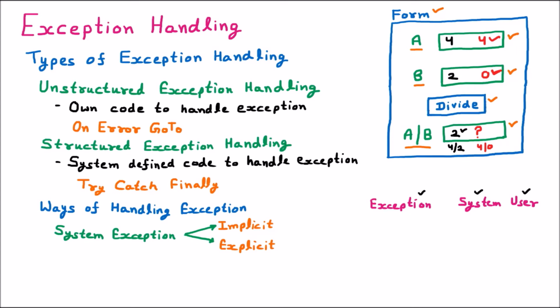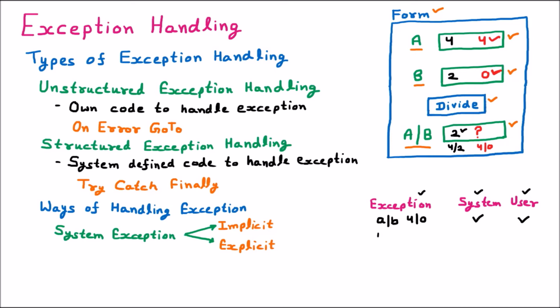If we are writing, let us suppose, A divided by B, and we are dividing any number, let's say 4 divided by 0, this is a divide by 0 exception. The system knows that it is an exception and the user also knows this is an exception. We are taking one more example here.